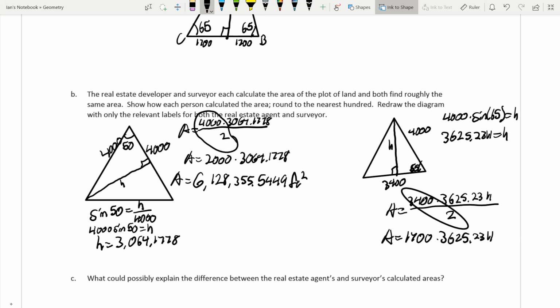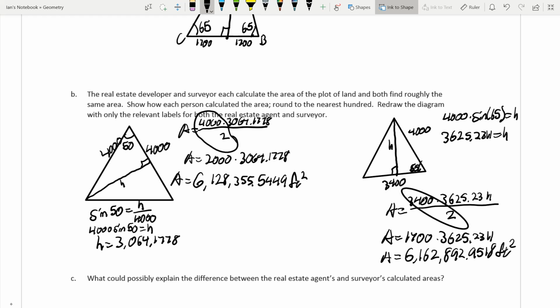Let me just check my calculator again. So we take this number, we multiply by 1,700, and we get that the area is 6,162,892.9518 feet squared. Now there is a difference here.